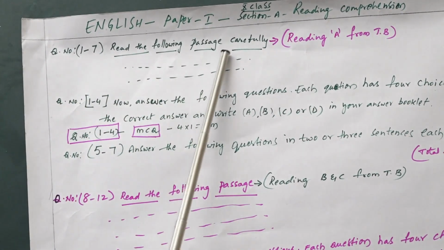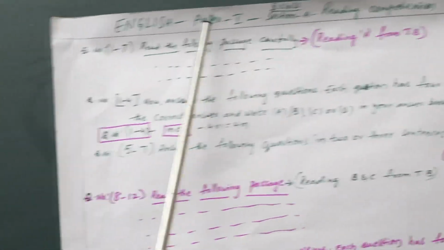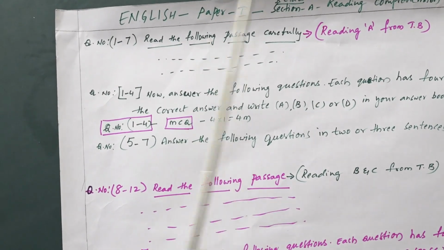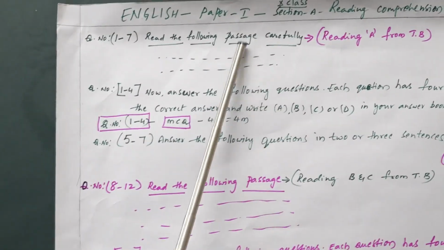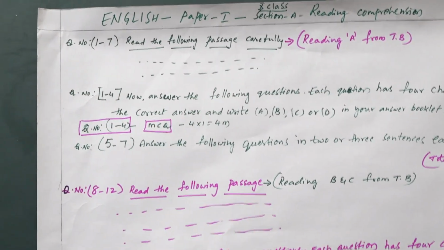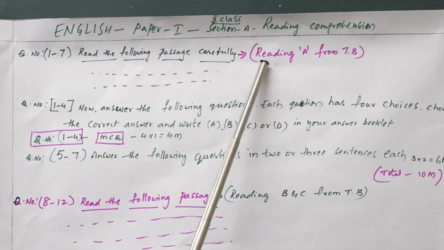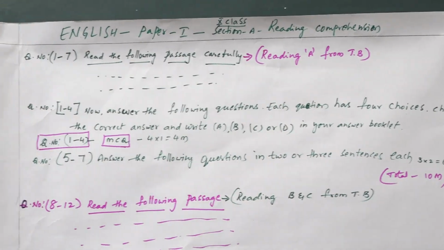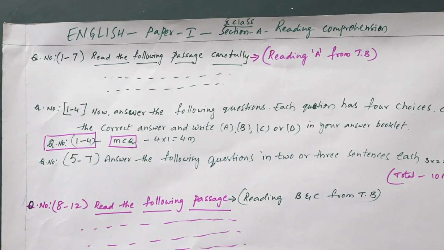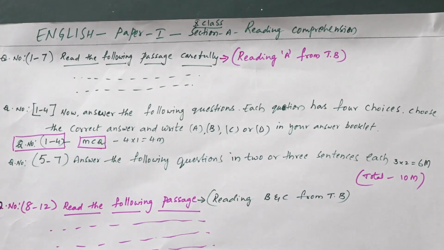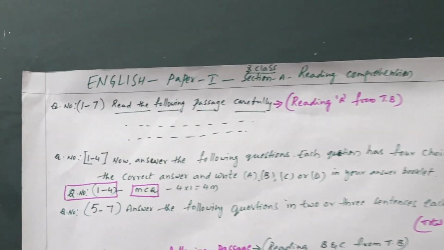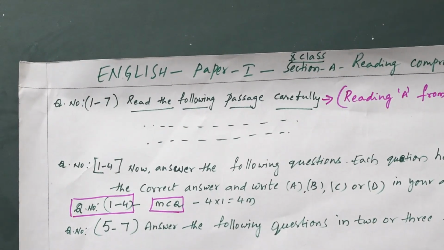Read the following passage carefully. Here the passage will be given. You have to read it thoroughly. Again and again you have to read it. It has been taken from reading A. We have A reading, B reading and C reading. Here, as you all know, we have all these topics in the reader.